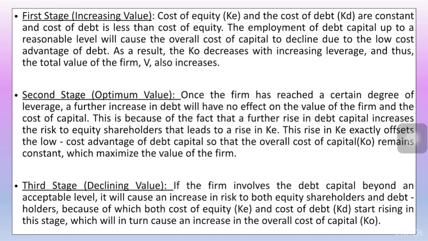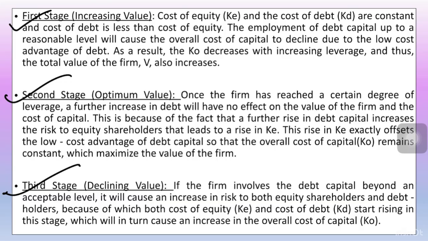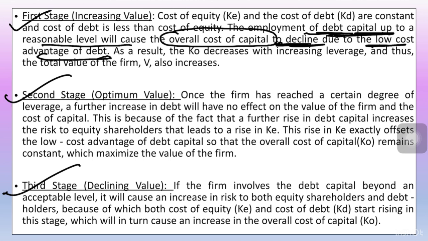So in this we have three stages, basically first, second and third stage. We are going to understand this with the help of the diagram as well. So let's see what happens in the first stage. In the first stage, what happens when we employ debt in the capital? By employing more debt in the capital, the overall cost of capital declines due to the low cost advantage of the debt. You know that the cost of debt is less than equity.